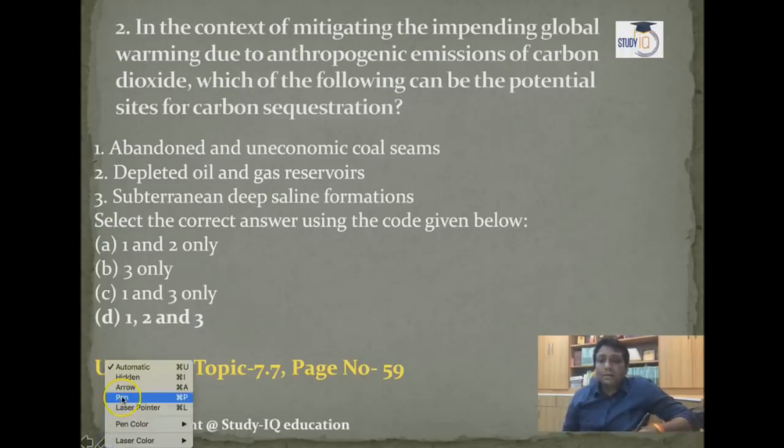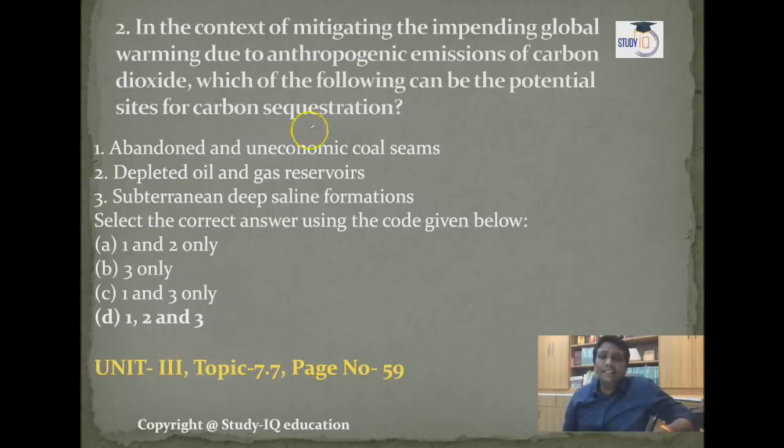Now question number 2, 1997. In the context of mitigating the impending global warming due to anthropogenic emission of carbon dioxide, which of the following can be a potential site for carbon sequestration? Here the keyword is carbon sequestration, and where there is a possibility of carbon sequestration. In layman's terms, carbon sequestration means, guys, this is a carbon sink. How is CO2 going to be fixed from the atmosphere, whether natural or anthropogenic causes? All of these are considered under carbon sequestration.